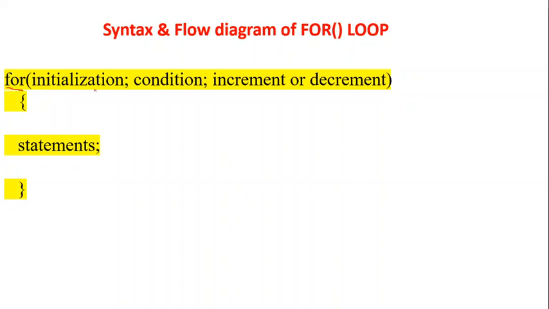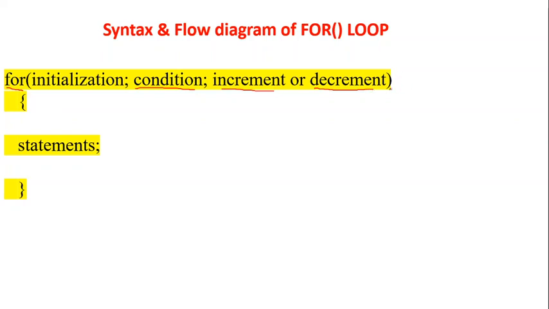Initialization means starting value. Condition is the termination condition, the ending condition: at what value the loop should be terminated. Every iteration means every cycle, what will be the change? Increment, sometimes it may be increment and sometimes decrement also.